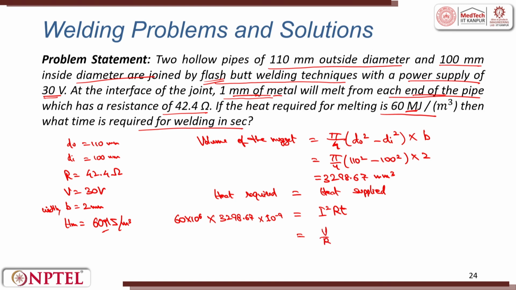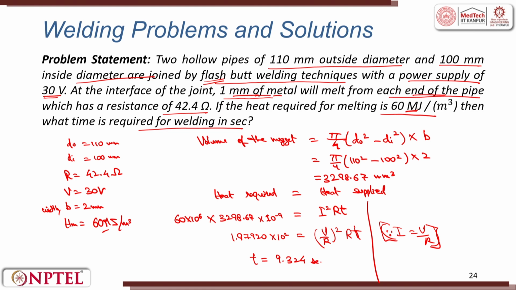I will put V by R square into RT, because I is equal to V by R. So, this gives me 1.97920 into 10 raised to power 2 is equal to this. Putting the value of V and R, I get time T is equal to 9.324 seconds.